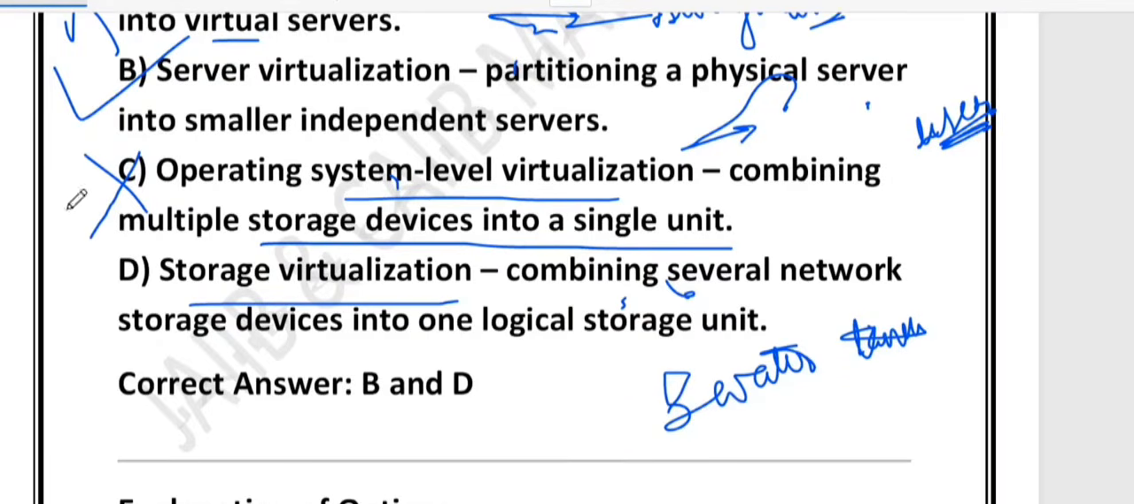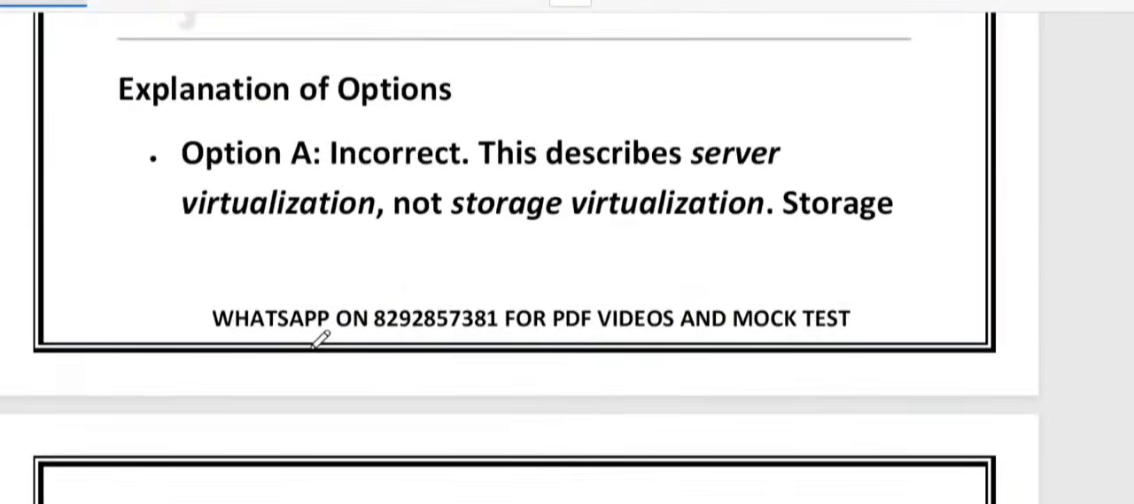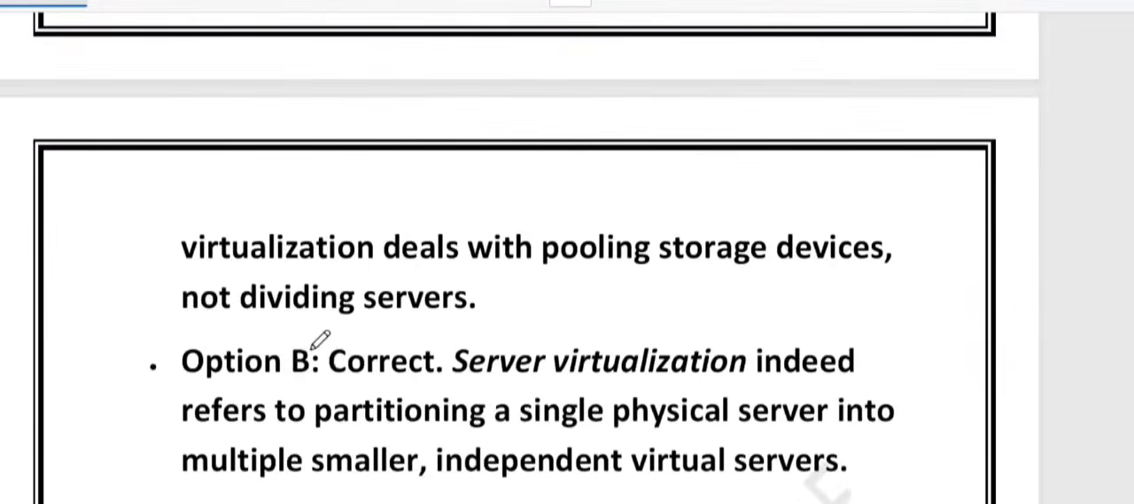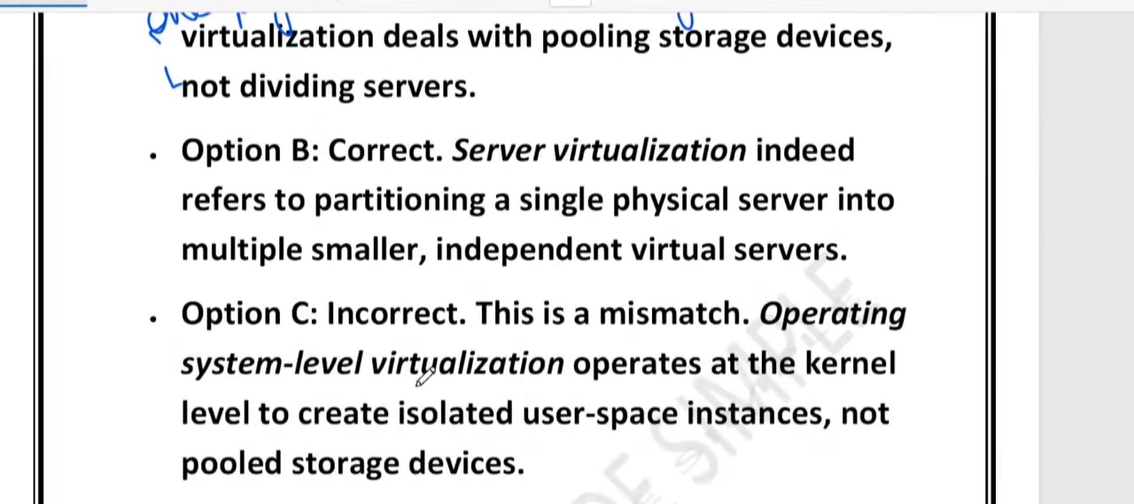So the correct answers are option B and option D, right? Let me just summarize the key points. Server virtualization means one physical server is divided into many small virtual servers. Storage virtualization means many storage devices are combined into one logical storage. And operating system level virtualization means creating multiple isolated spaces inside one operating system. That is called operating system level virtualization. I hope it is clear now.